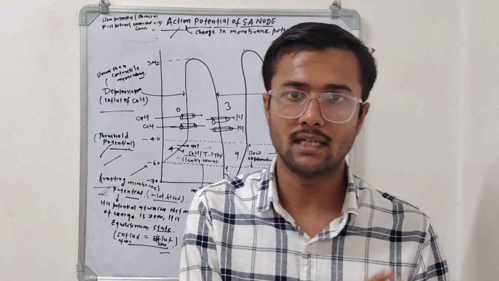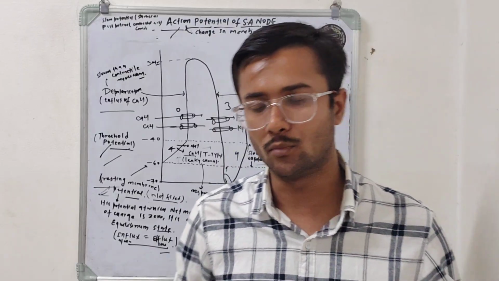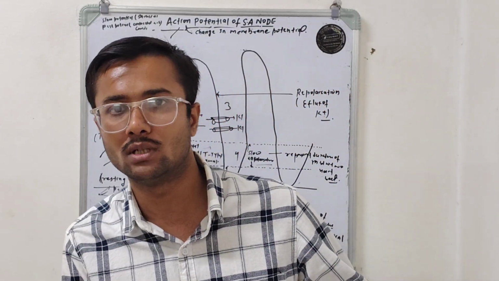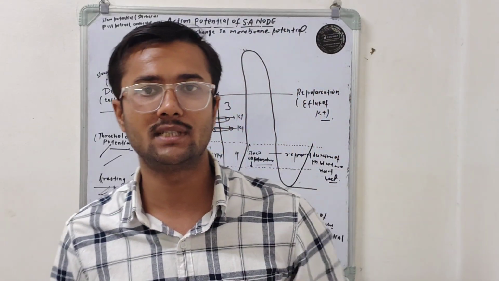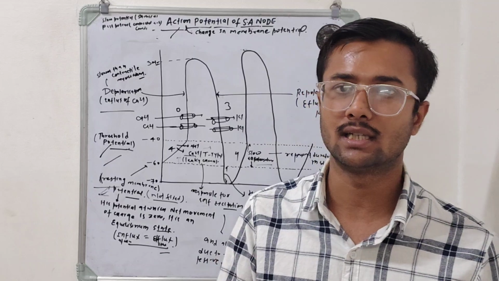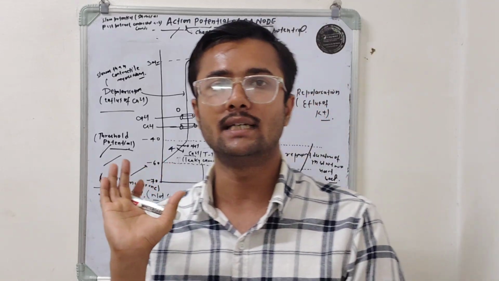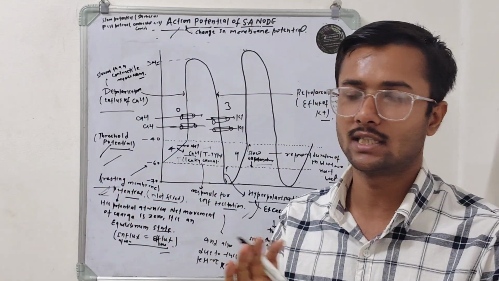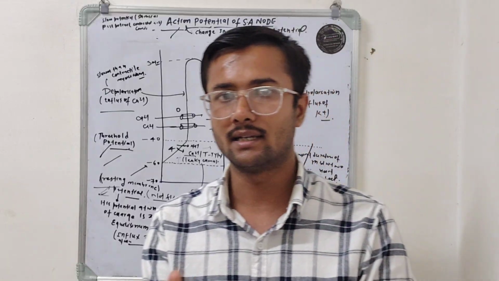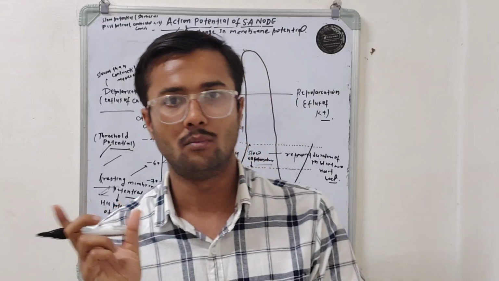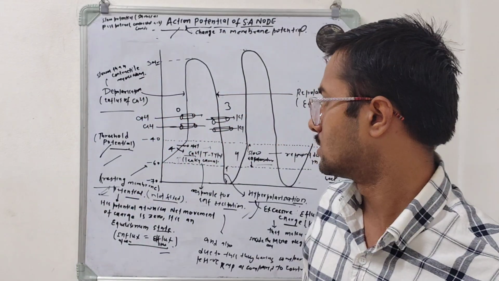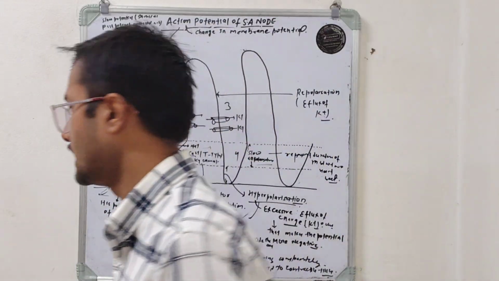This excessive positive ion movement neutralizes the negative charges present inside the cells. That's why in the SA nodal tissue, the resting membrane potential is relatively less negative as compared to contractile myocardial tissue.